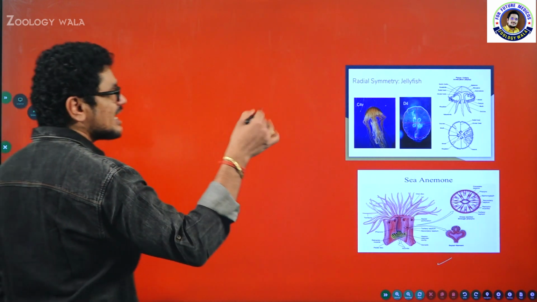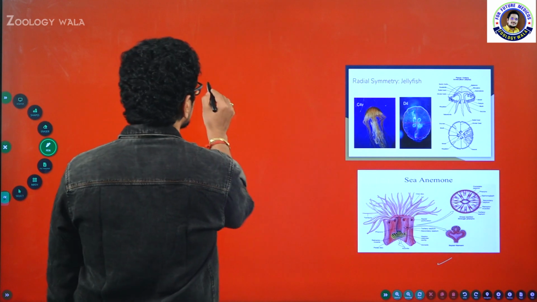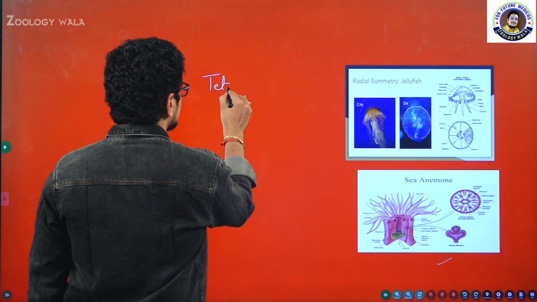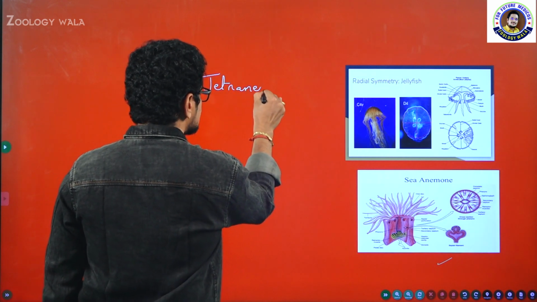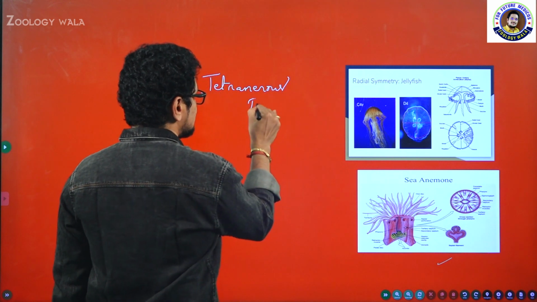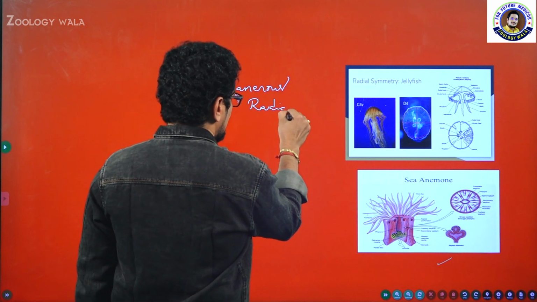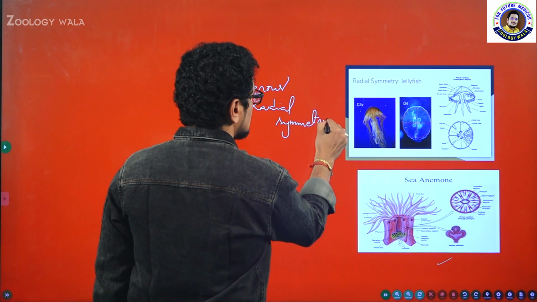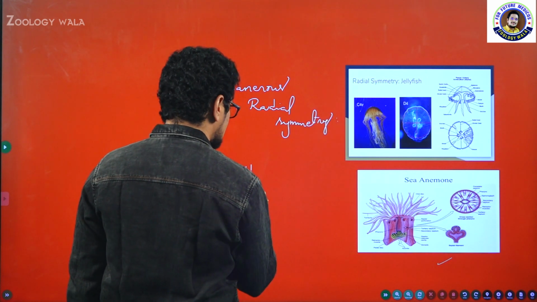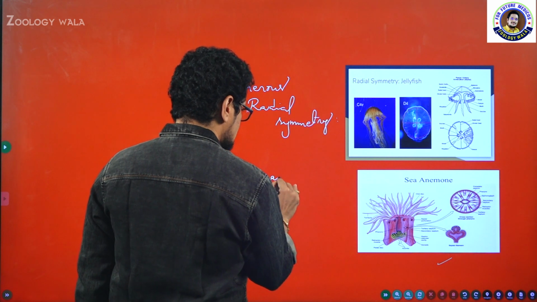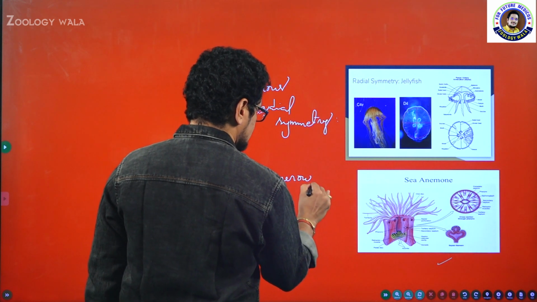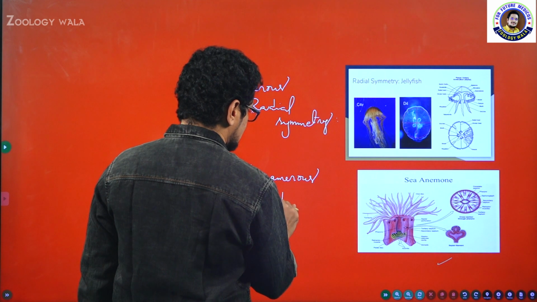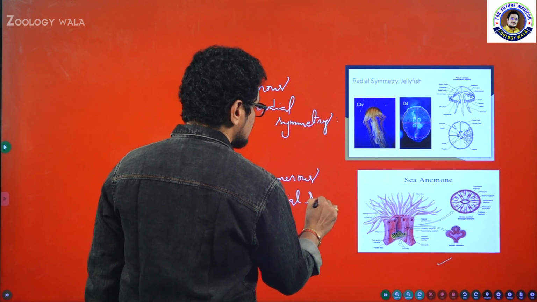Just to make you realize that these symmetries are also there, I mentioned. This one is tetramerous radial symmetry, and this one is hexamerous radial symmetry. But you have to remember one thing.